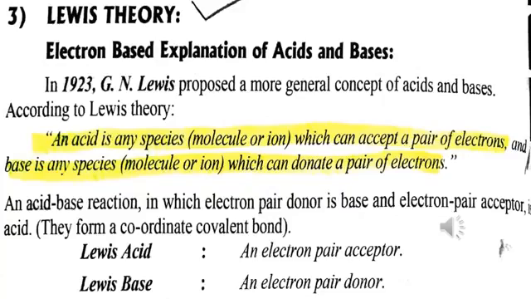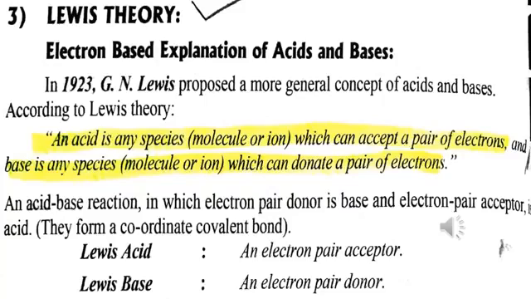According to Lewis theory, an acid is any species, molecule or ion, which can accept a pair of electrons, and a base is any species, molecule or ion, which can donate a pair of electrons. In an acid-base reaction, the electron pair donor is the base and the electron pair acceptor is the acid.